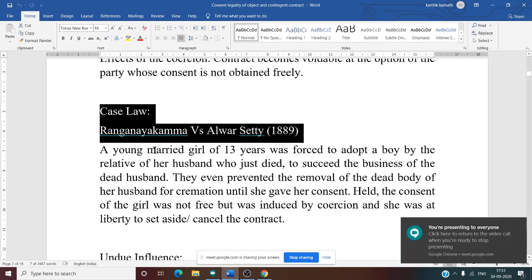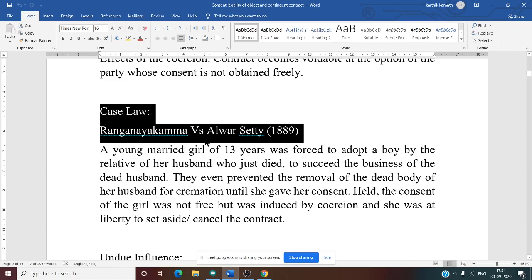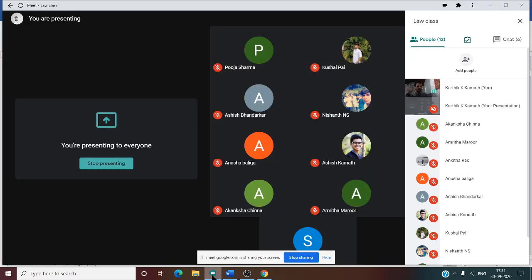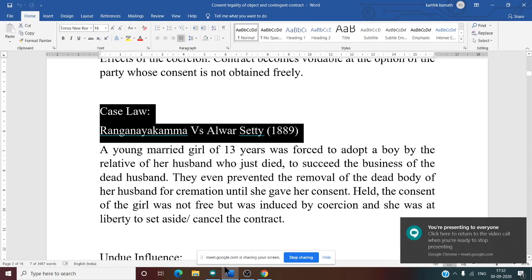Ranganayakamma versus Alvar Setti, 1889. So it is a very small case law we need to see. A young married girl of 13 years was forced to adopt a baby boy by the relatives of her husband, who had just died.